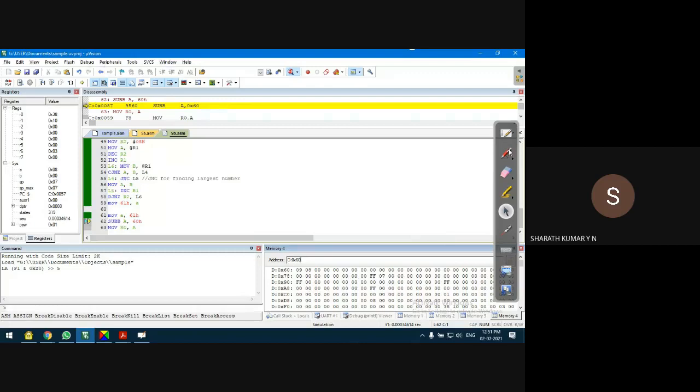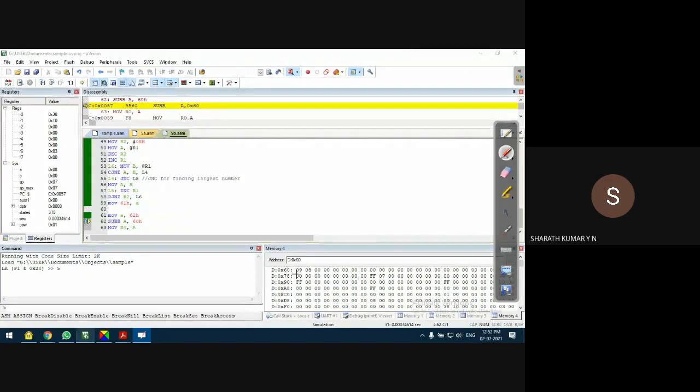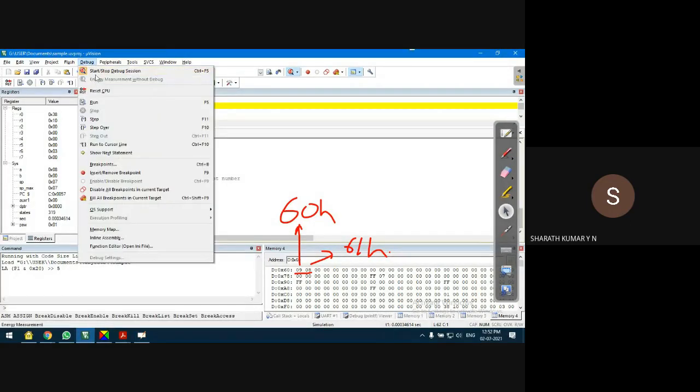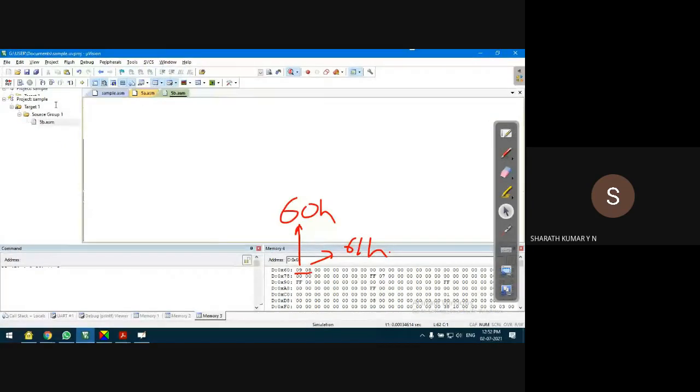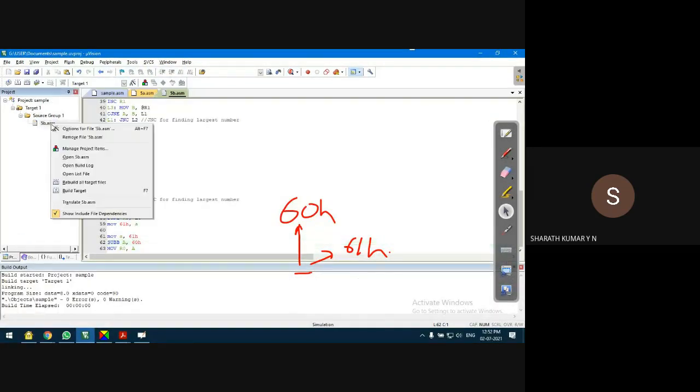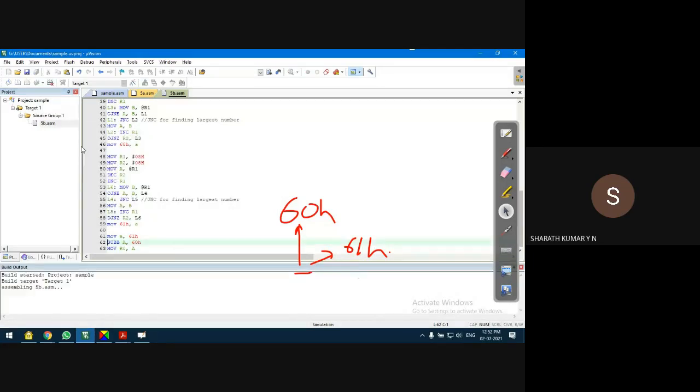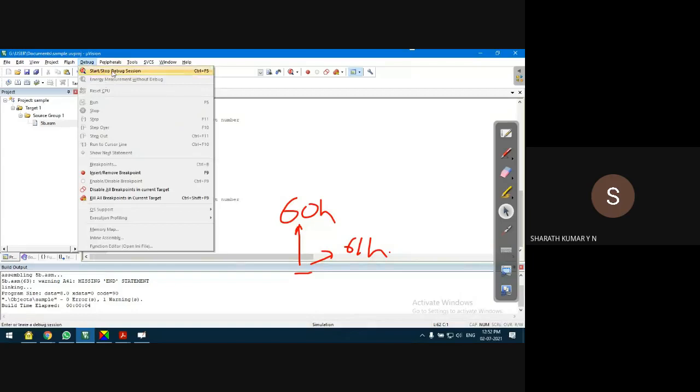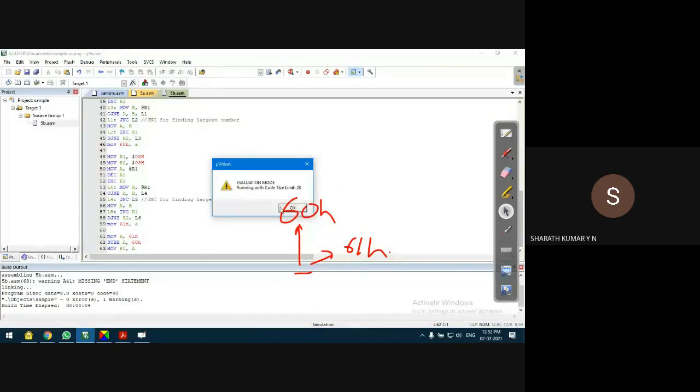Okay. So I open. Actually the program is already run. It's already sorted. Stored the largest even and odd number. I'll run it again, of course, no problem. This is 60H location and this is the 61H location. Okay, now the data will change, no problem. I'll run the program again. I thought it is a sorting program and I was waiting for the number to change. It was not sorting, it was finding the largest and the smallest number.